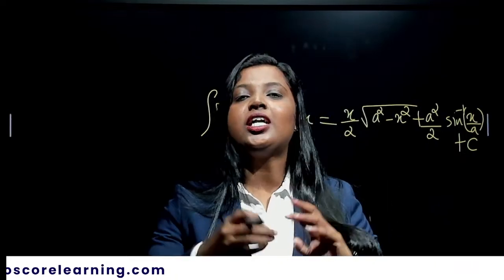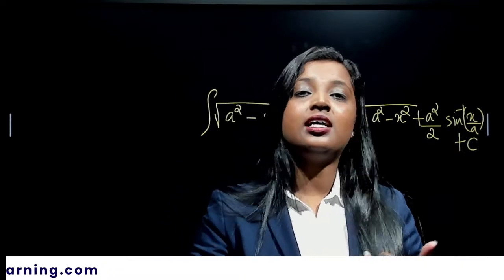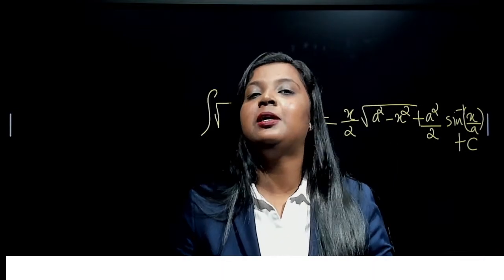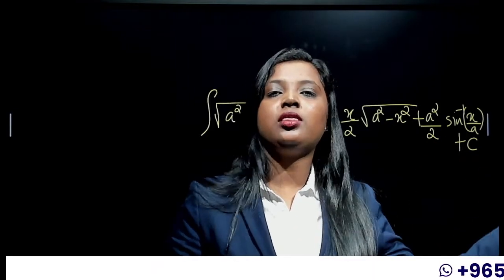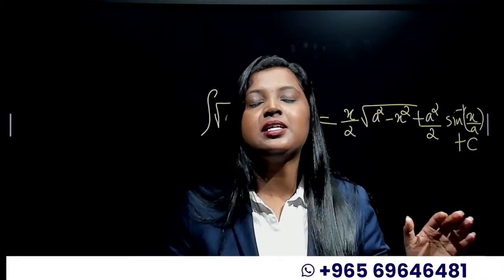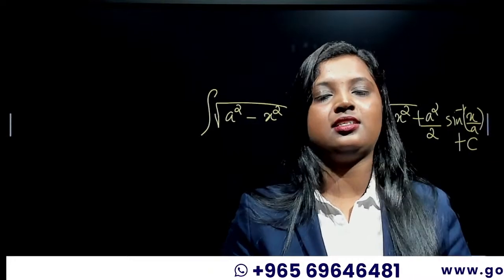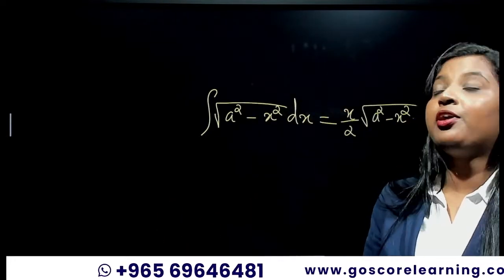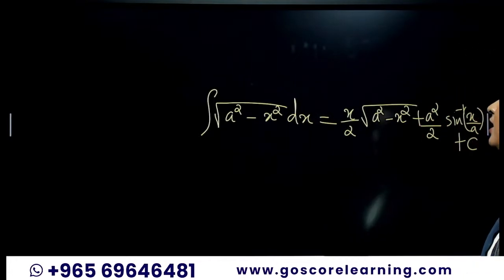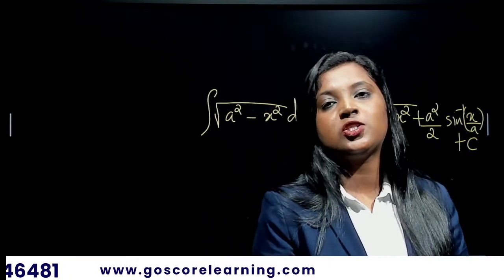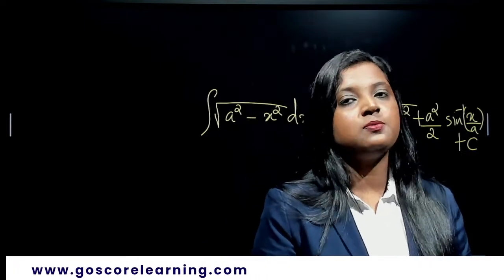Whatever the equation is, let it be a circle, a parabola, or an ellipse, you will end up with something like this at the end. So you will be solving questions like this. Just learn this one. Don't forget the integral of root of a squared minus x squared dx. It is x by 2 root of a squared minus x squared plus a squared by 2 sine inverse x by a.